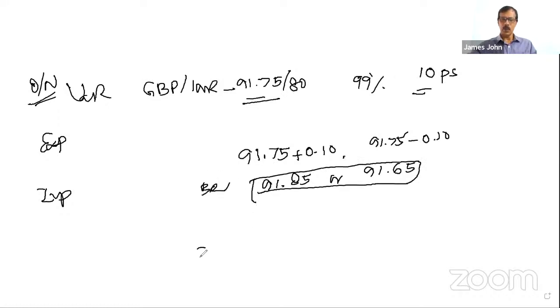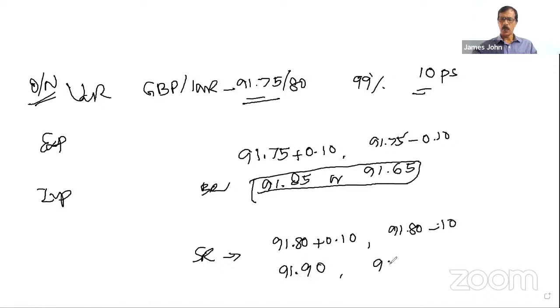Now coming to the selling rate, it can move from 91.80 plus 0.1 or 91.80 minus 0.1. That means it can be 91.90 or 91.70. No, this is not BPS, this is 10 paise. Remember, the question can be in both ways.